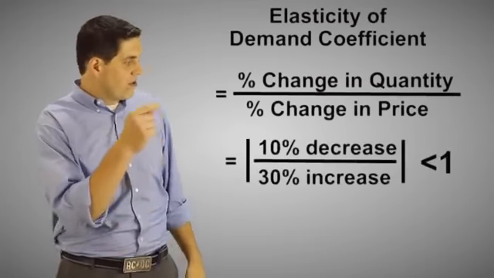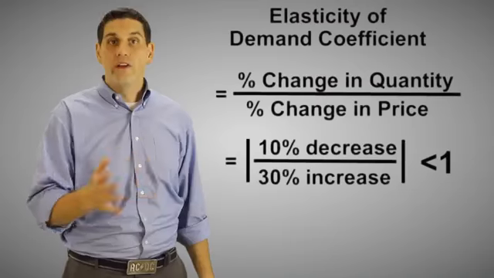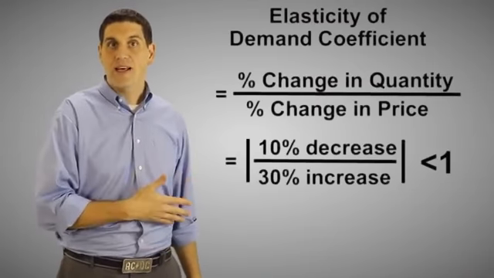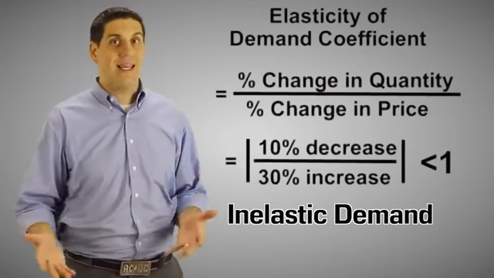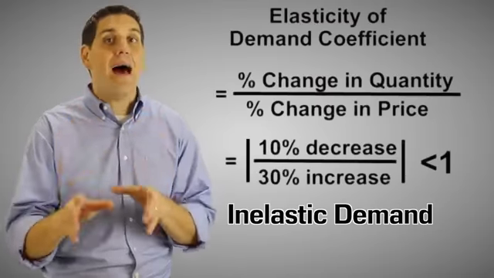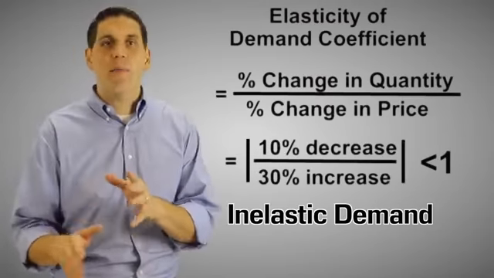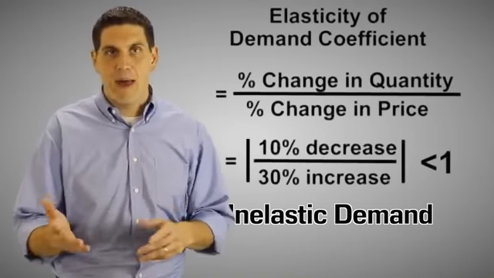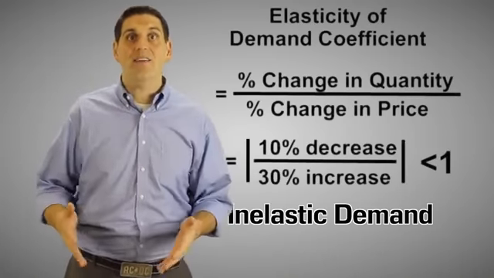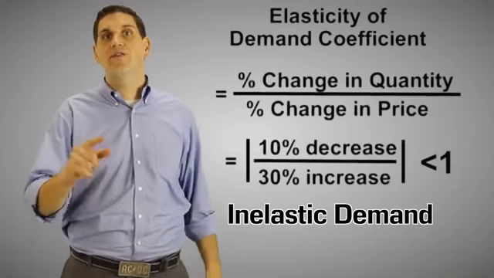All it's trying to say is that when there's a small change in quantity when there's a big change in price, this number is less than 1. And if it's less than 1, it's inelastic demand. Real quick, we're talking about absolute value. Remember, when the price goes up, the quantity always goes down. So we're talking about the absolute value of the elasticity of demand coefficient. The point is, when there's inelastic demand, the quantity is insensitive to a change in price.